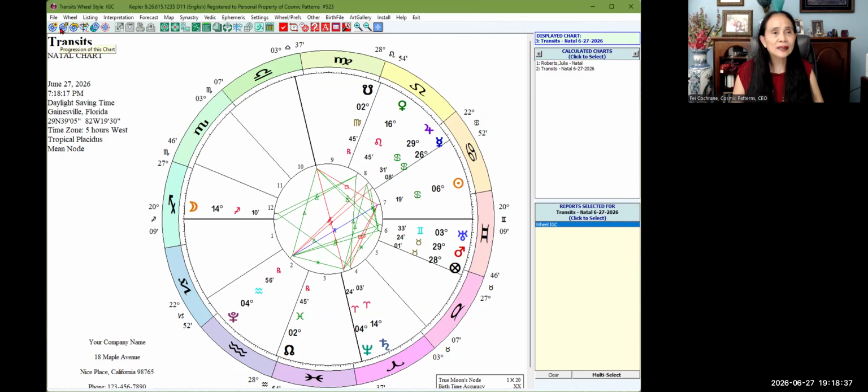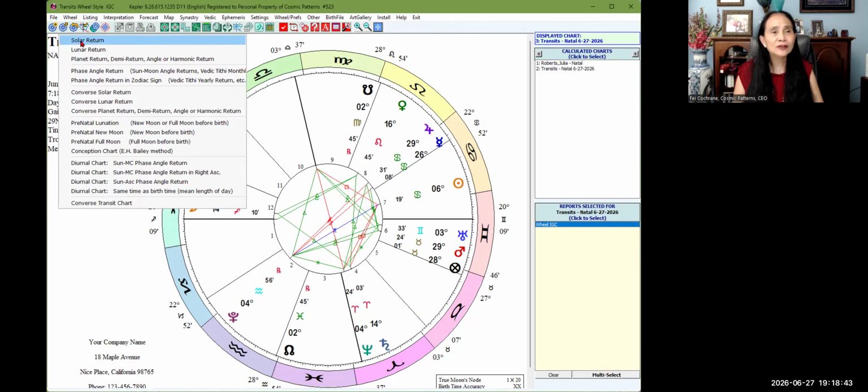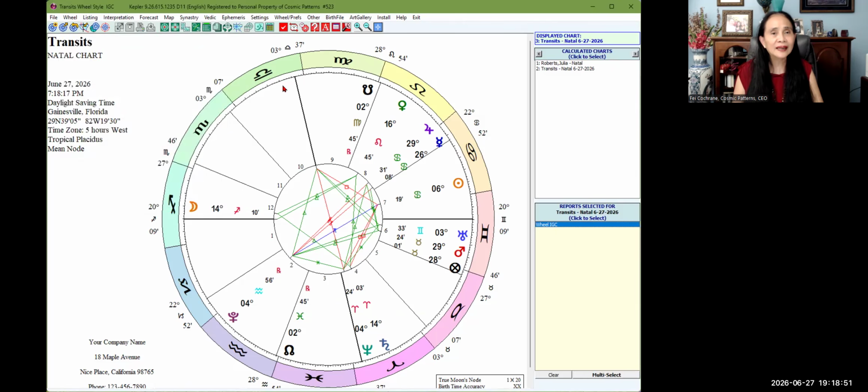Okay, so now this one is the progress chart button, and this one is the return buttons. You can do all of these returns in here: the returns, the converse, the diurnal charts and stuff like that. And you can do the relocated chart so easily.